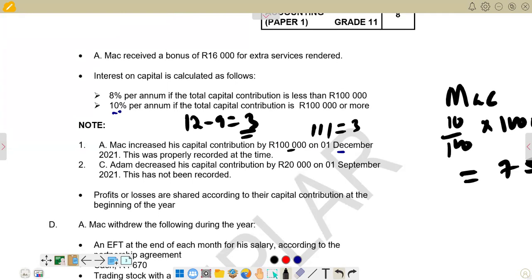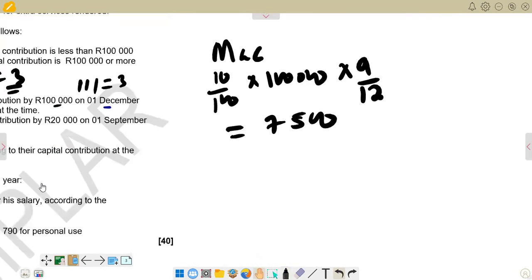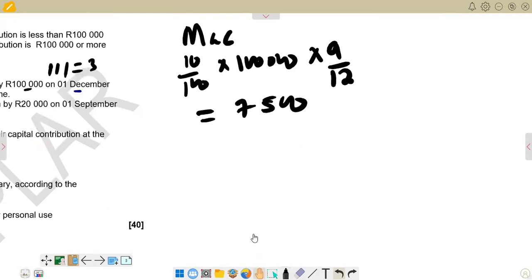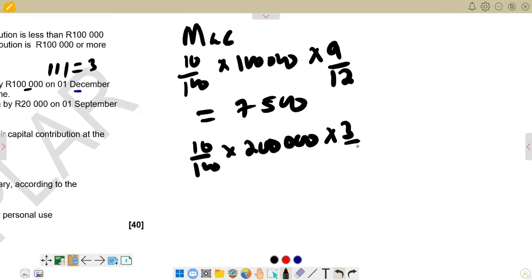So if we come here, for the second period, we are now calculating it as 10 over 100, and then we multiply by 200,000 because it was now 200,000 for 3 months. And then we multiply by 3 over 12. The answer that we are going to get there is 5,000.